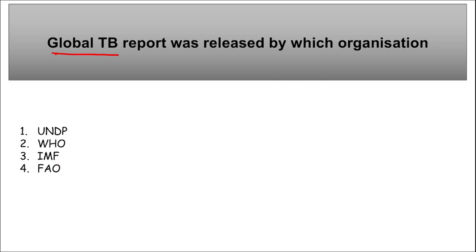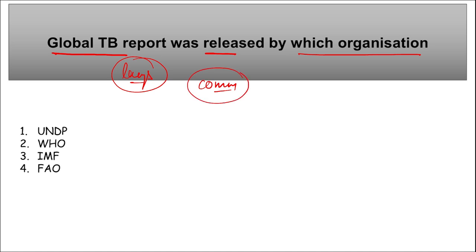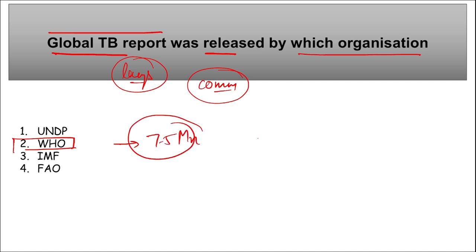Next, the Global TB Report was released by which organization? See, TB is your tuberculosis. It is a disease that is caused in the lungs. Correct? It is a communicable disease, right? And the question asked here is that this Global TB Report was released by which organization? This was released by the World Health Organization, and according to this report, almost 7.5 million people across the globe were diagnosed with tuberculosis in 2022. Right, and this is the highest ever record since 1995, and this can be because of COVID-19. Correct. Also, the report assessed the data from 192 countries with more than 99% of the population.